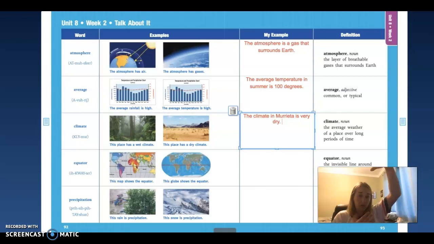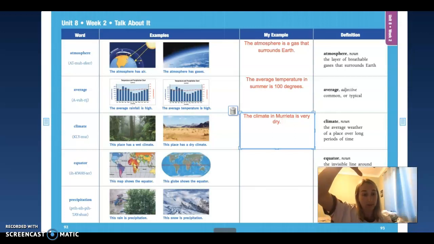So remember, our North Pole and South Pole get the least amount of light because they're the furthest away from the equator. So the farther you're away from the equator, the less sunlight you get. Okay, so that's why the North and the South Pole are both so cold, because they don't get direct sunlight. All right, so let's go ahead and write our sentence, okay?